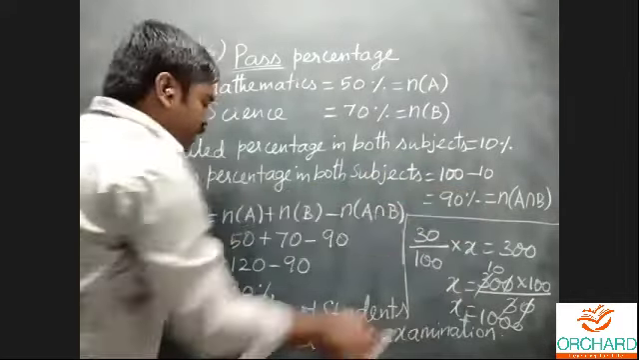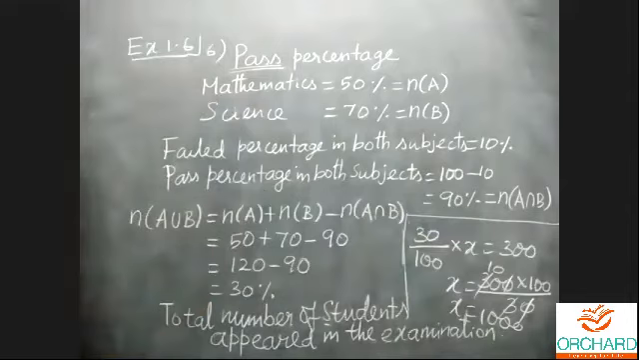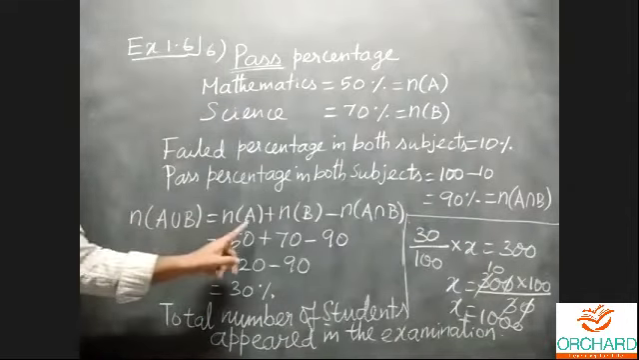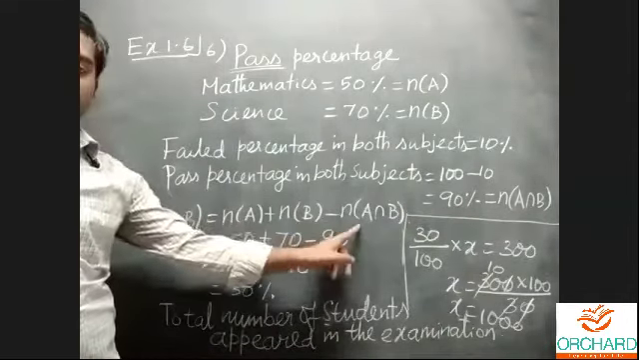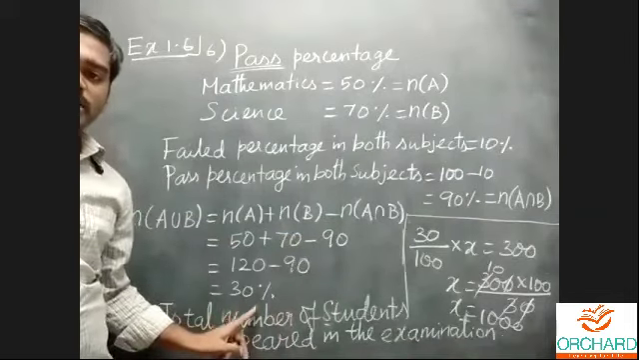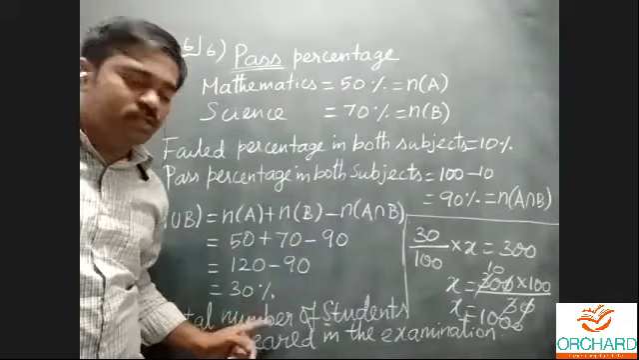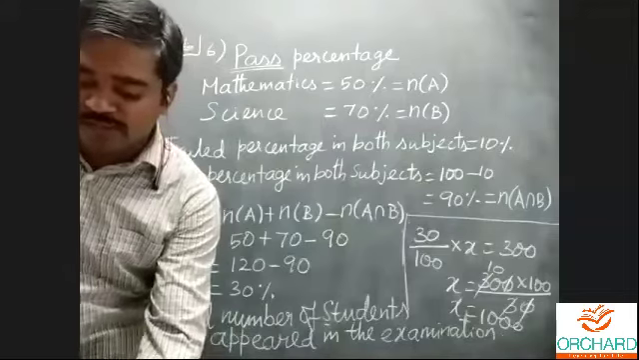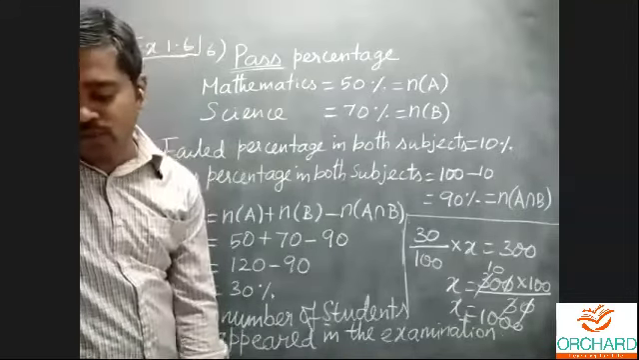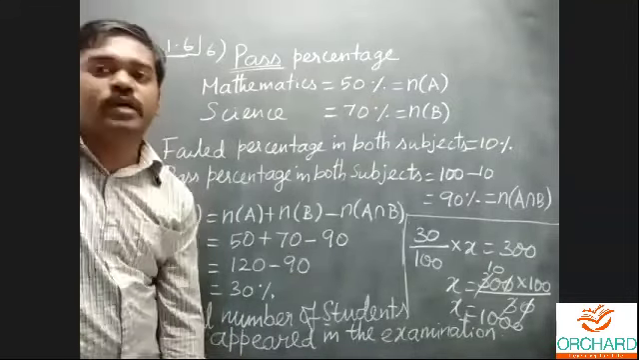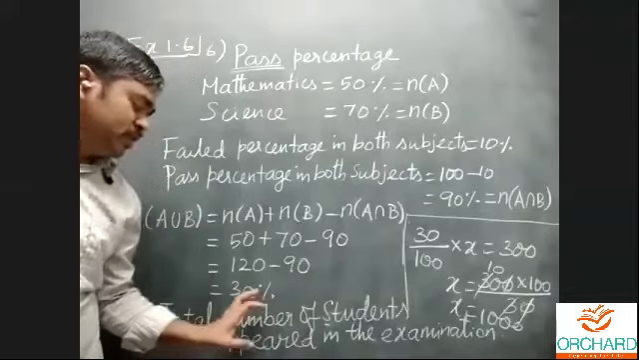Then here, n of A union B is equal to n of A plus n of B minus n of A intersection B. Just we can simplify that to 30% of students. The 30% of students whose count is 300. That is the second statement they have given: 300 students passed in both the subjects. The 300 students, whose percentage is 30%.